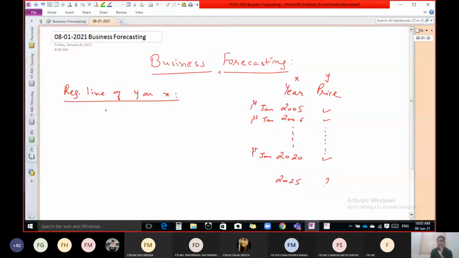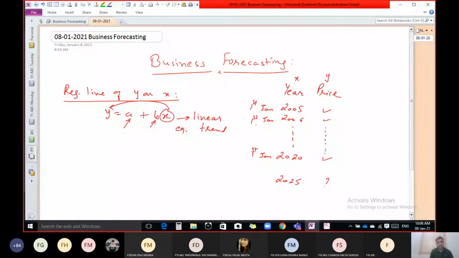Now, this is known as linear trend, that means a linear equation. The assumption here is that there is a linear relation between price and time.